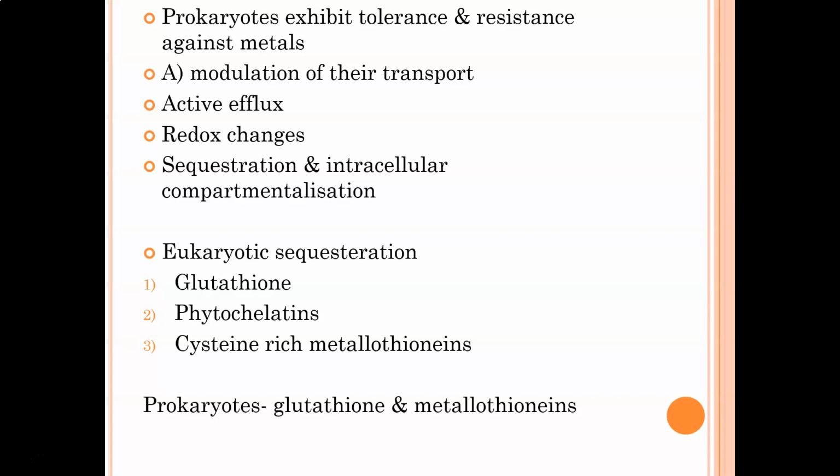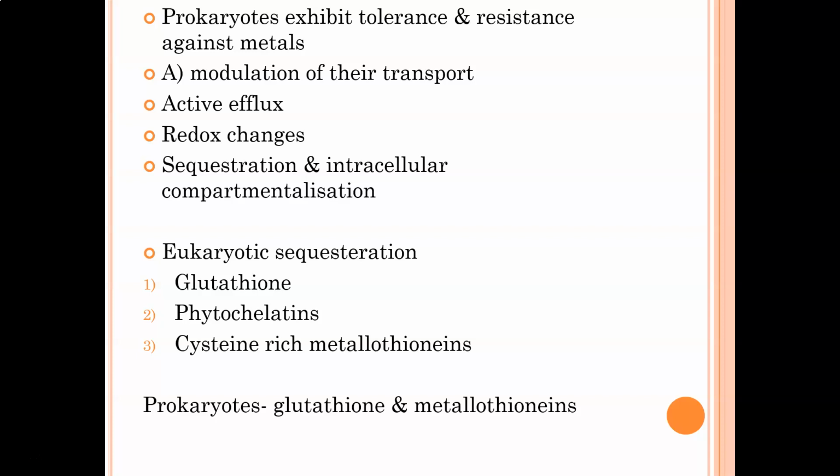Second, they can carry out some reduction-oxidation reactions in order to change the chemical so that it is not toxic anymore. And finally, if we are talking about metals, these organisms can sequester them and accumulate them in a specific compartment inside the cell so that they do not lead to any toxic conditions inside the cell. The sequestration would involve some modification of these heavy metals by tagging them to some proteins, to some peptides, thereby nullifying the toxicity that they carry.